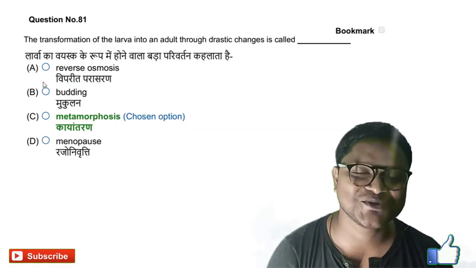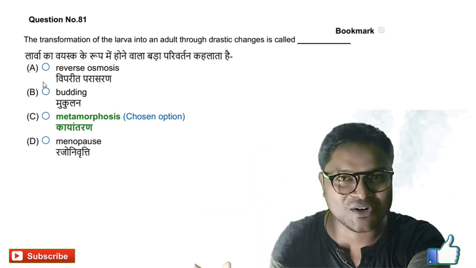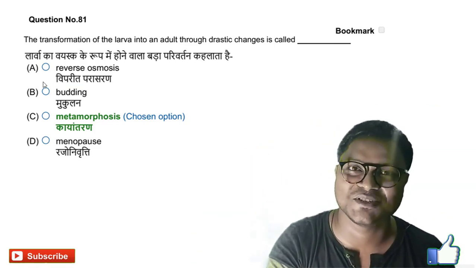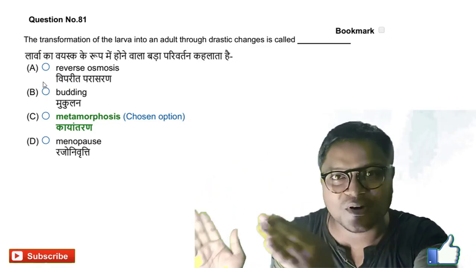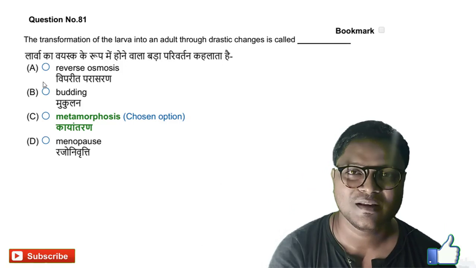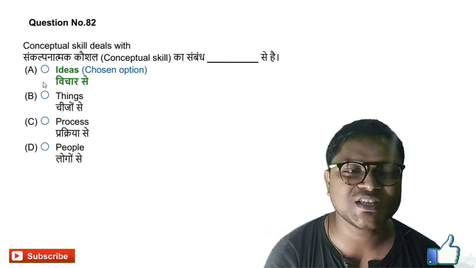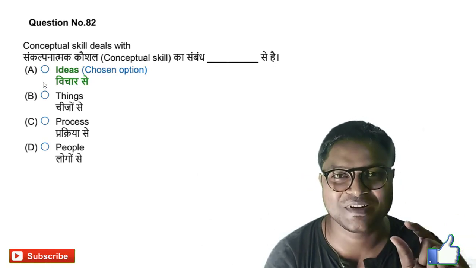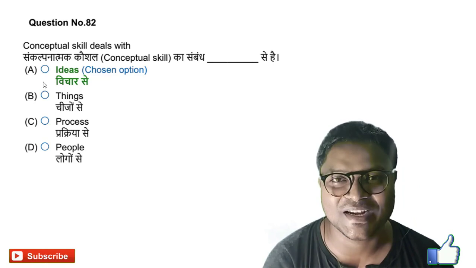Next question is question number 81. The transformation of the larva into the adult is otherwise known as metamorphosis. You know it, where the larva by different phases is converted to adult. Next question, we will go for question number 82. Conceptual skill. Concept. What is concept? Concept is an idea. So the option A is the right answer.